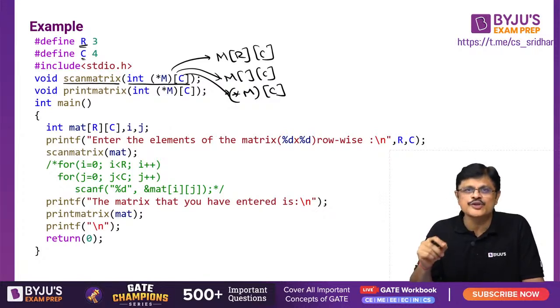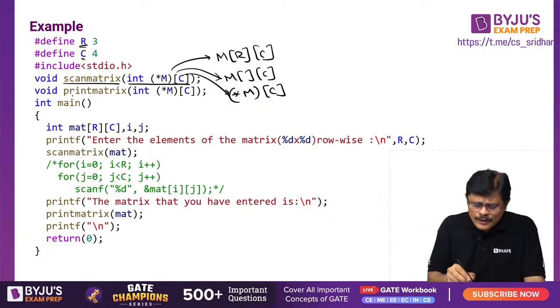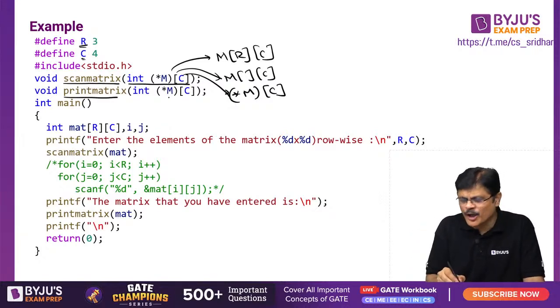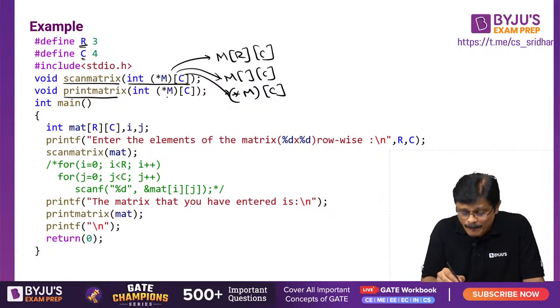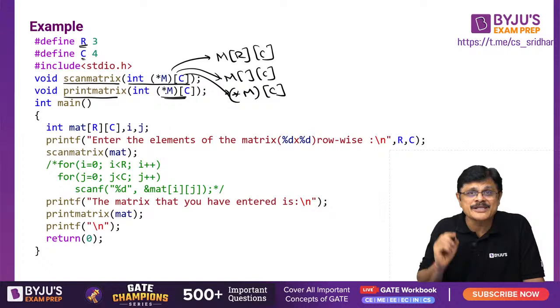That is generally used with dynamically allocated memory, my dear friends. Am I clear? Please remember that. Now look here, print matrix also will have the same argument. What is the argument, sir? We are passing a 2-dimensional array. We are passing a 2-dimensional array to this.